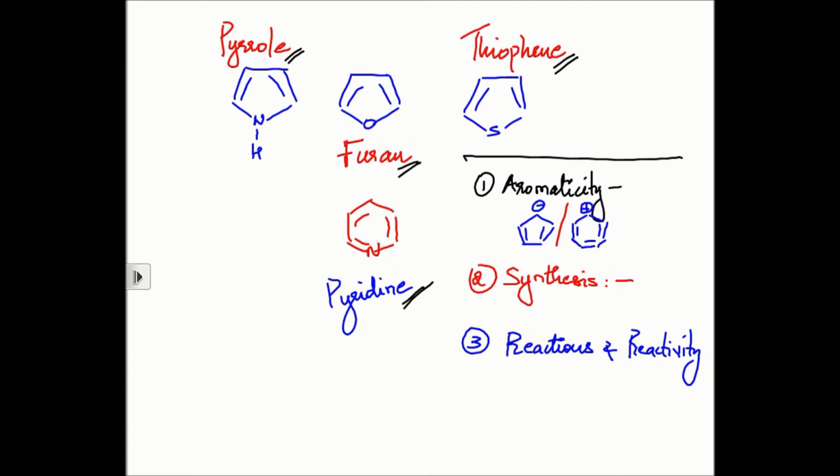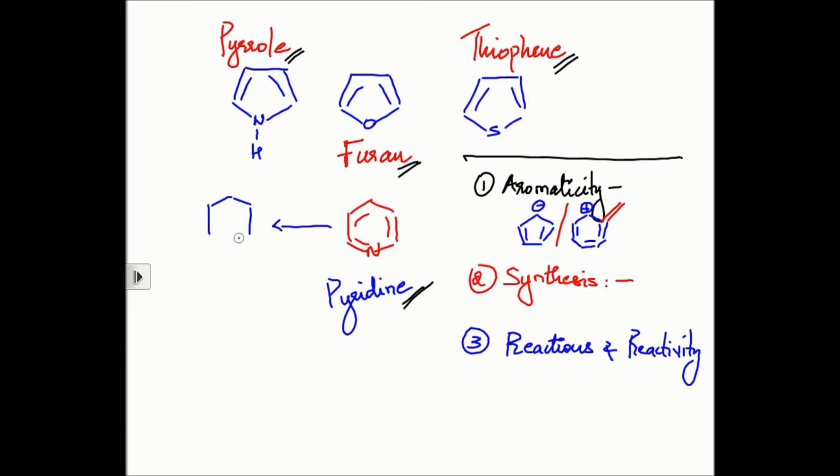Now, since I've already given you a big clue that these compounds are aromatic, you can expect electrophilic aromatic substitution to come in when we discuss the reactions of these compounds. Just like you've done in case of benzene, you did nitration, sulfonation, Friedel-Crafts reactions, halogenation. The same kind of reactions are also going to feature over here as you move on to the third part of the chapter. Okay, so that is essentially how this chapter is divided.